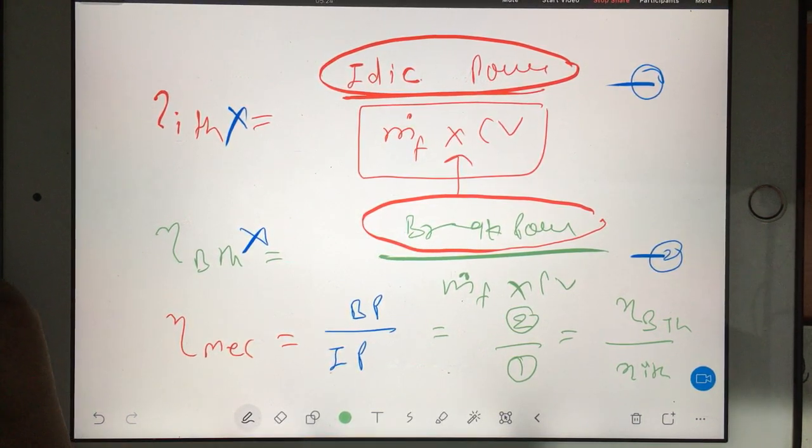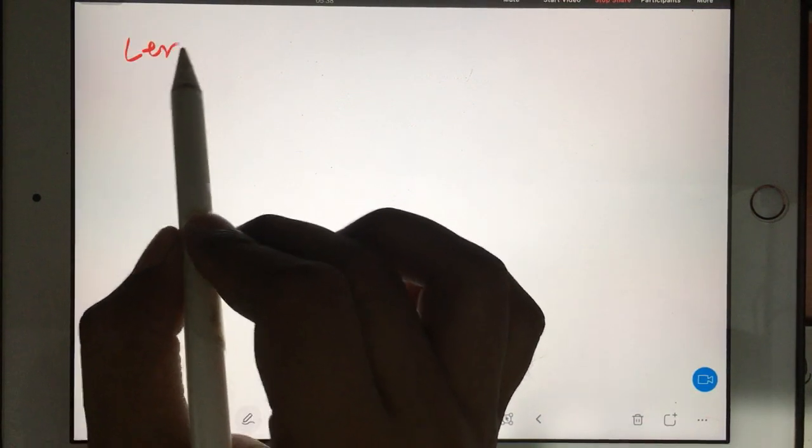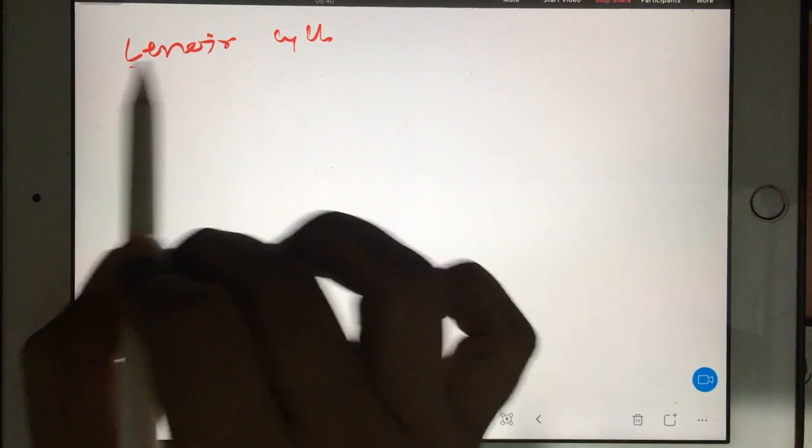Now we can go for the Lenoir cycle. So let's start another cycle, the Lenoir cycle.